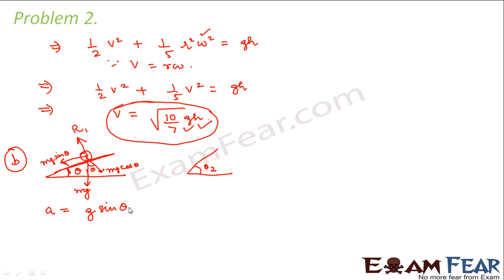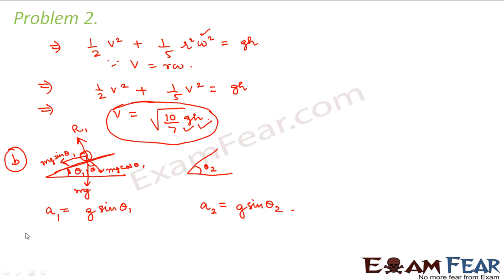So what is the acceleration of the sphere? G sine theta. Let us call this theta 1. So everything will be theta 1. So this will be a is equal to g sine theta 1. Similarly, in this case, what would be the acceleration? Here acceleration will be equal to g sine theta 2. Right? So we see that in both these scenarios, the acceleration of the sphere will be different.